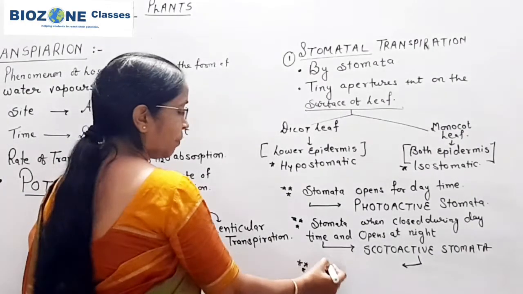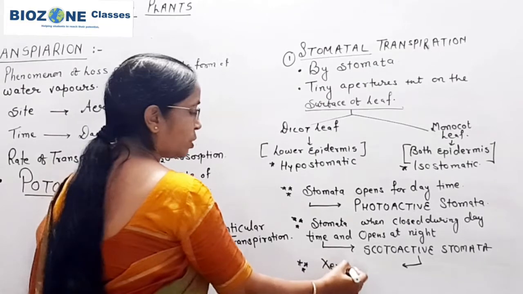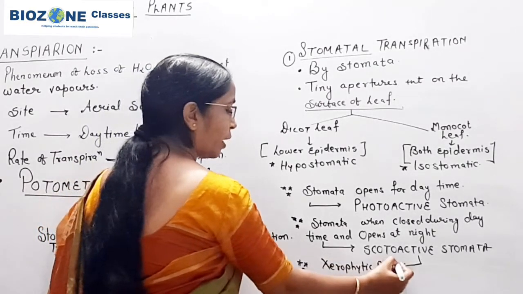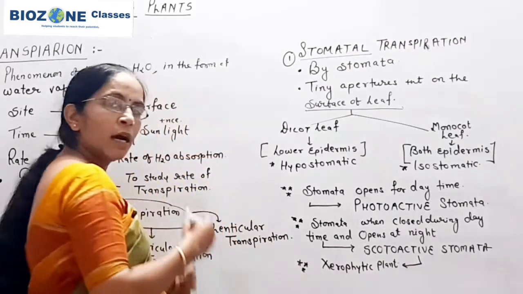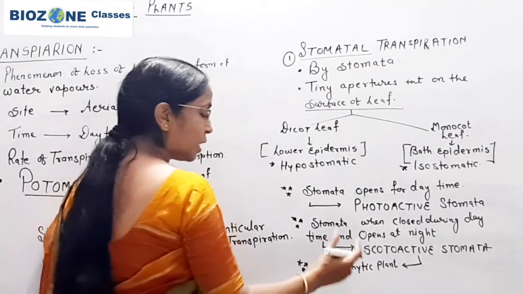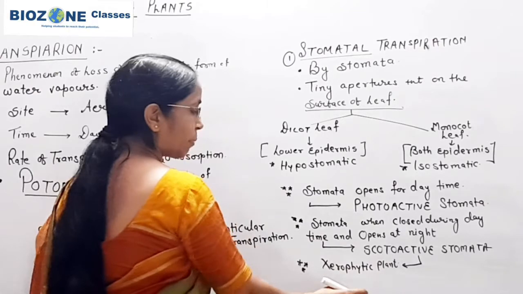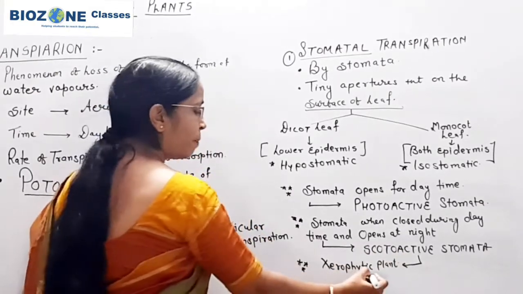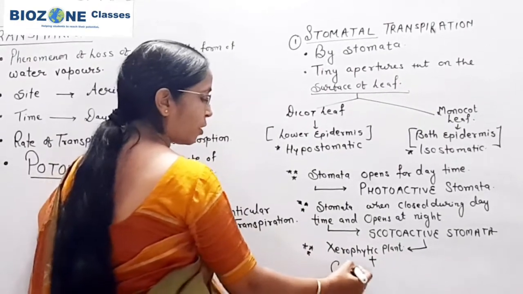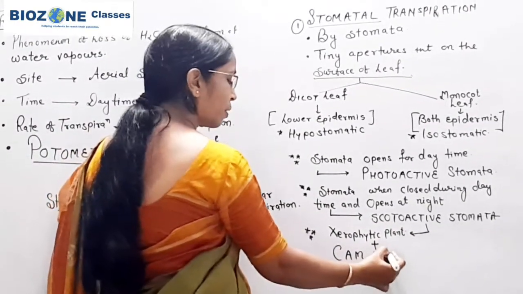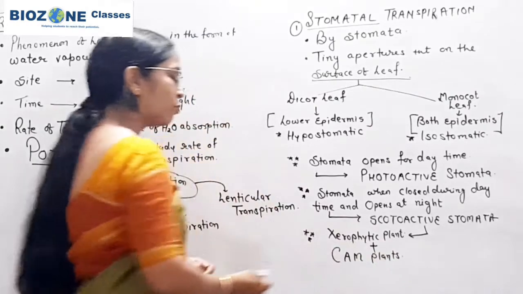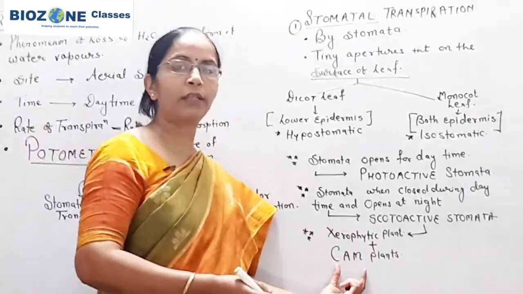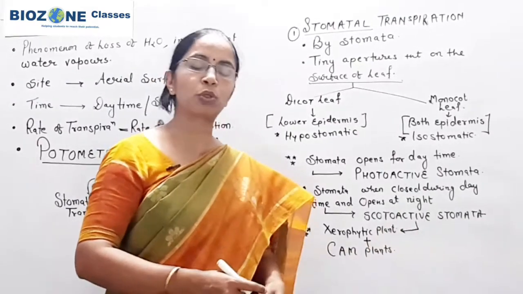These scotoactive stomata are present in xerophytic plants which are growing in deserts and in dry conditions. Xero or xeric conditions are called xerophytic plants. Scotoactive stomata are present in xerophytic plants as well as in CAM plants, the plants which show Crassulacean acid metabolism. Why does the plant develop scotoactive stomata?